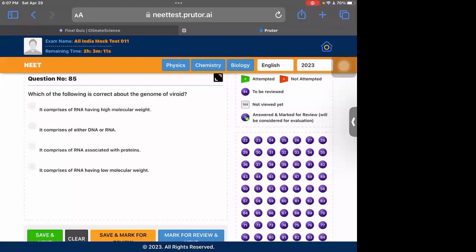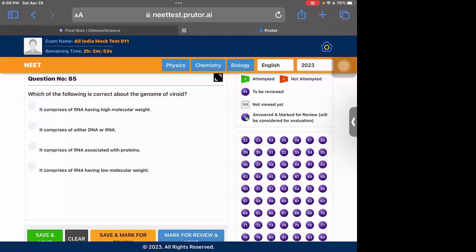85 is what is the viroid? Viroid is basically an RNA coat without proteins. That is a viroid. It has low molecular weight RNA. This is given in NCERT. You need to memorize it.